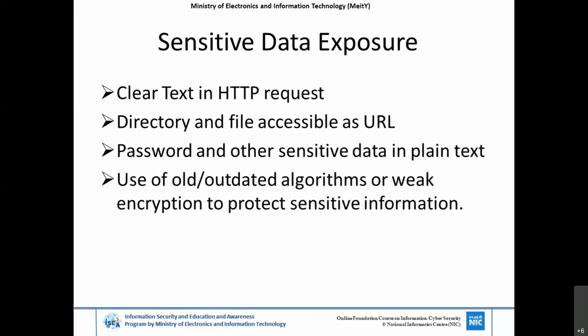Use of old outdated algorithms or weak encryption to protect sensitive information. In the authenticated portion, the client needs to send the data to the server in an encrypted way. If the system is using only MD5, it is actually outdated.